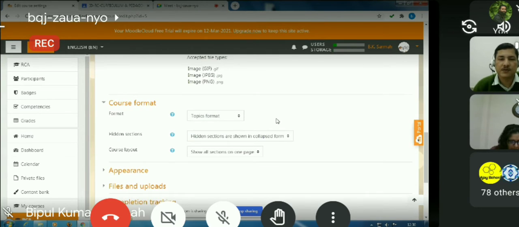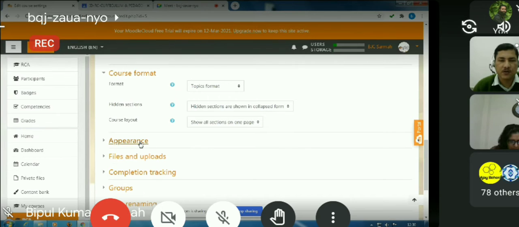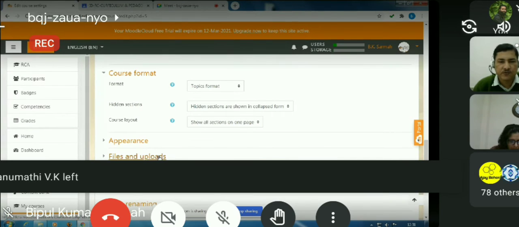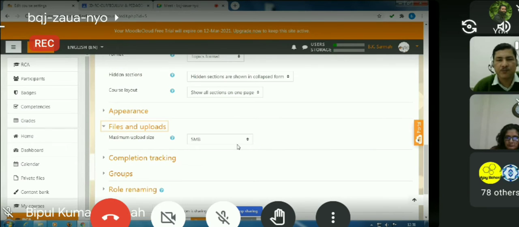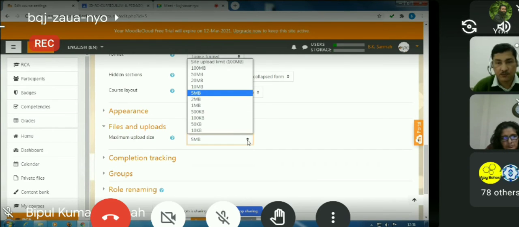And you can see that there are other options also: appearance, files and upload. There is a maximum upload size there for this site. For this course, I have given 5 MB, but please do not make it bigger so that we can stay within our limit of 5 GB for this trial site.